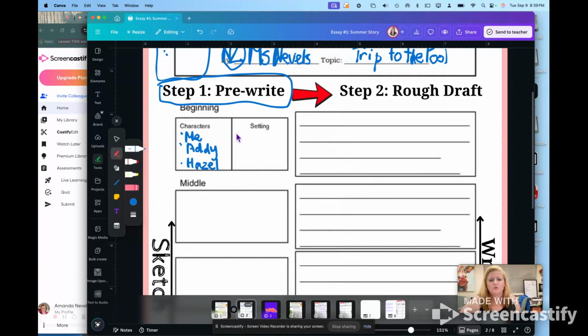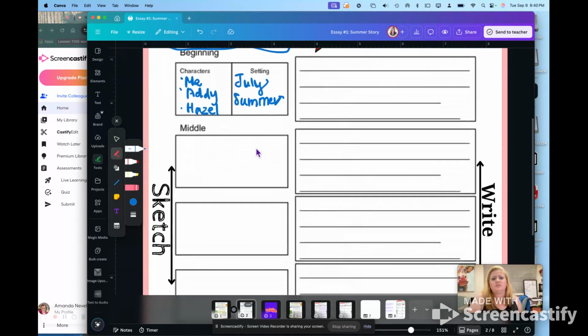And the setting is going to be July in the summertime. That's important to my story because, I mean, can you imagine if I went to the pool during December or whatever? Would it match the prompt? No. Would I answer the prompt? And it'd be kind of weird and cold. Okay, so now that I know who's in the story and the setting,